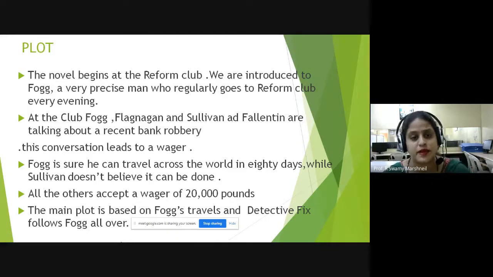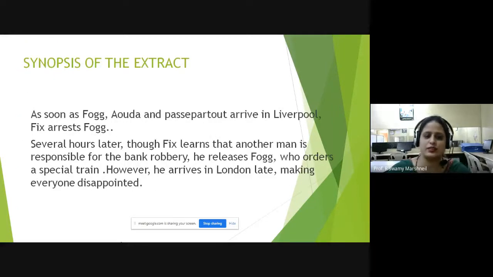in this bet. Now, the main plot of our novel is the travel or the adventure that Fogg undertakes. And along with Fogg, we have another character called Detective Fix, who follows Fogg wherever he goes. Now, what is the synopsis? What is the outline or the plot of the novel?